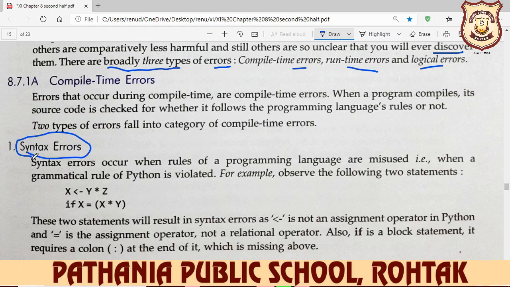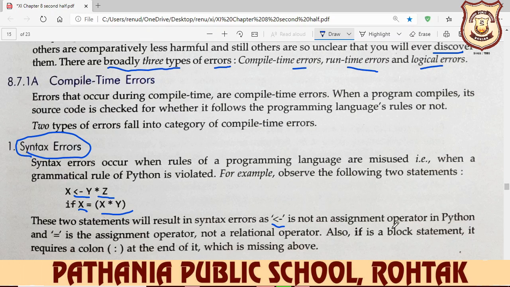And what do you mean by syntax error? Syntax errors are those types of errors, for example a grammatical error, a comma or operator error, or writing a capital letter instead of a small letter. All these types of errors are syntax errors. Like you write x y multiply z if x is equal to x multiply y. These two statements will result in a syntax error, because this is not any operator. So how do you write it? You write x is equal to y multiply z.